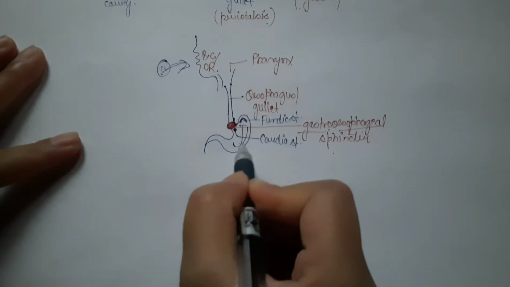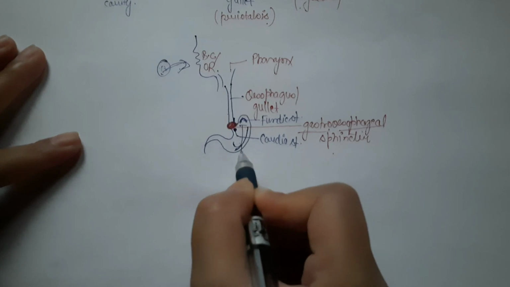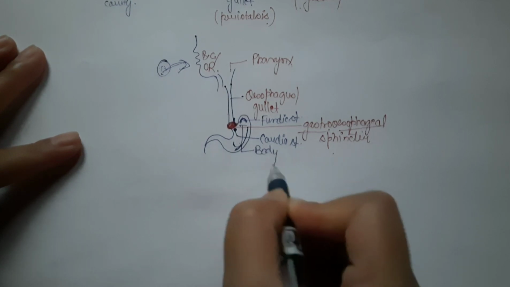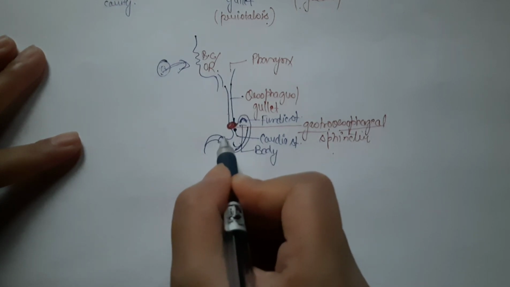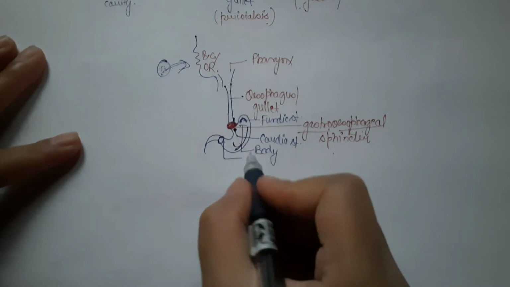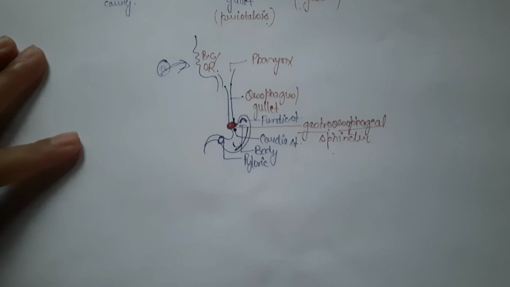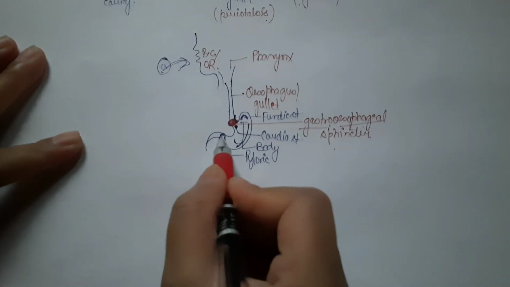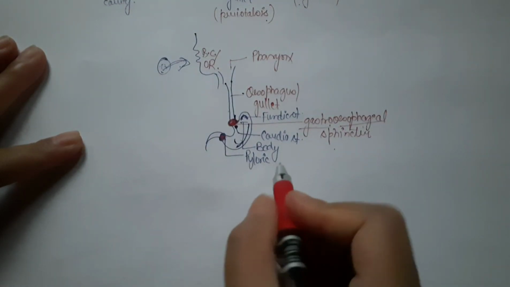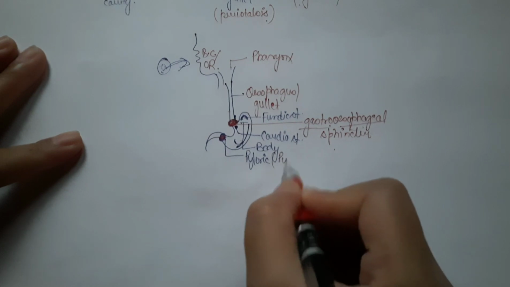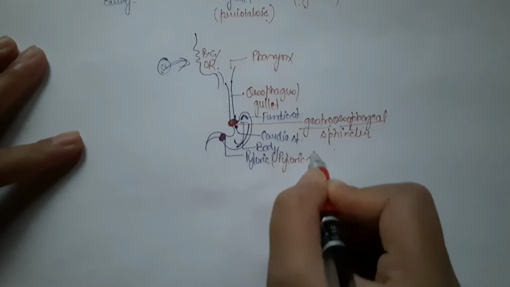And this curvature is the body of the stomach, and the last part is the pyloric stomach. This pyloric stomach also has a sphincter. You can see that there is a sphincter. This sphincter is called the pyloric sphincter.